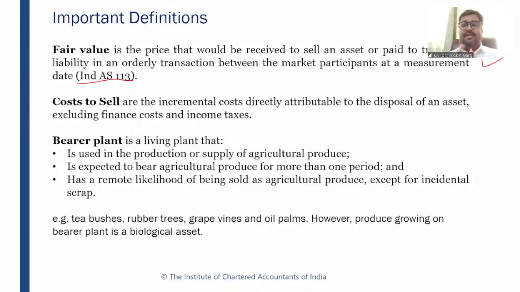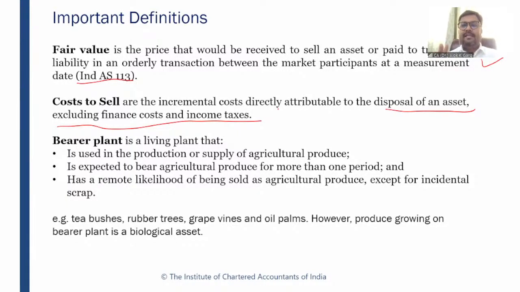If that biological asset need not be sold, probably this cost would not have been incurred, right? So cost to sell are the incremental costs directly attributable to the disposal of an asset, excluding finance cost and income taxes. So under cost to sell, finance cost and income taxes will not be taken into consideration.